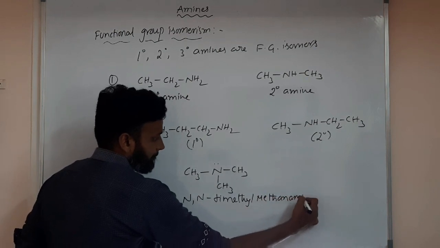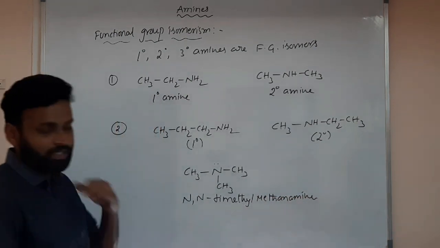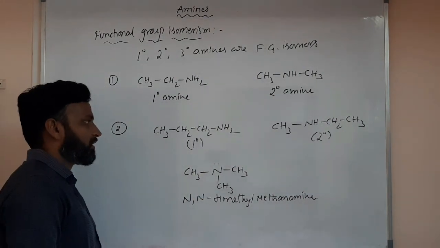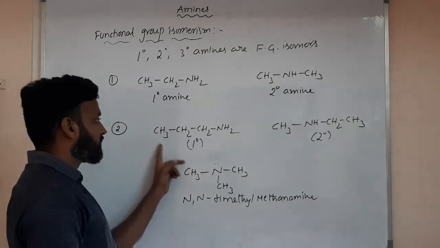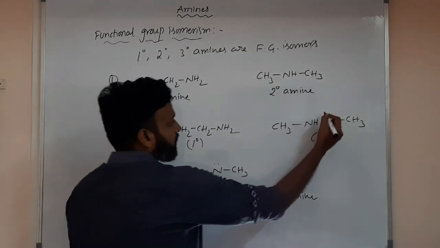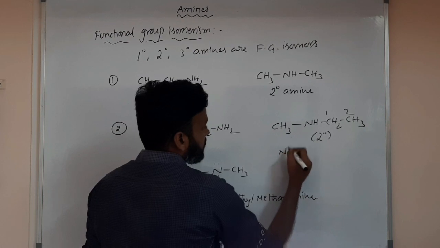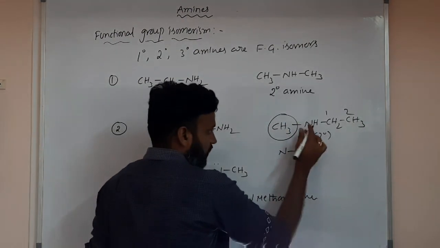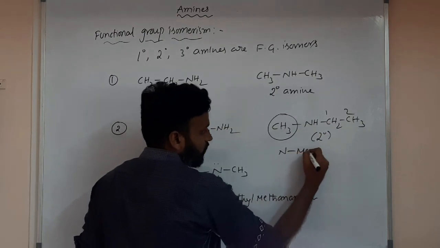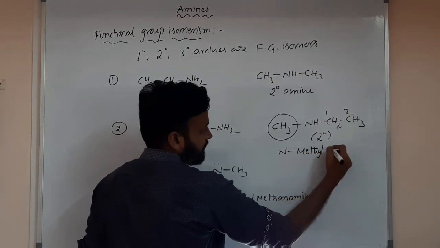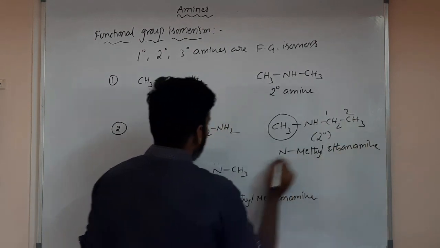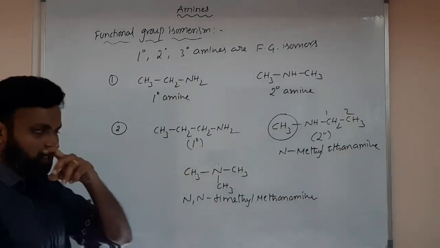Like this we have to name it. The primary one is propanamine, or 1-propanamine. The secondary one: the smaller group we consider as a substituent attached to nitrogen, so N-methylethanamine, where ethanamine is the parent. Difference understood? These three are functional group isomers.